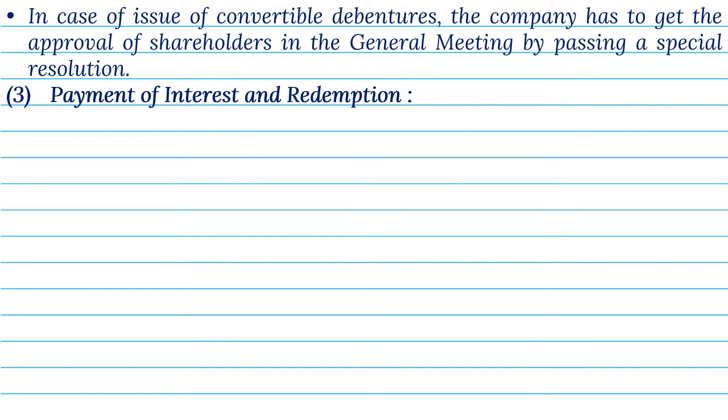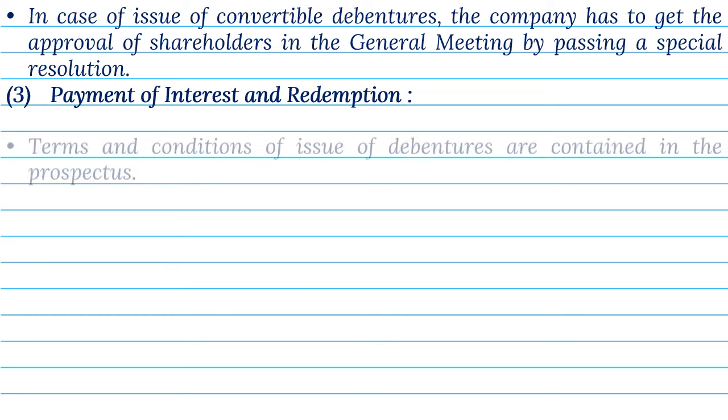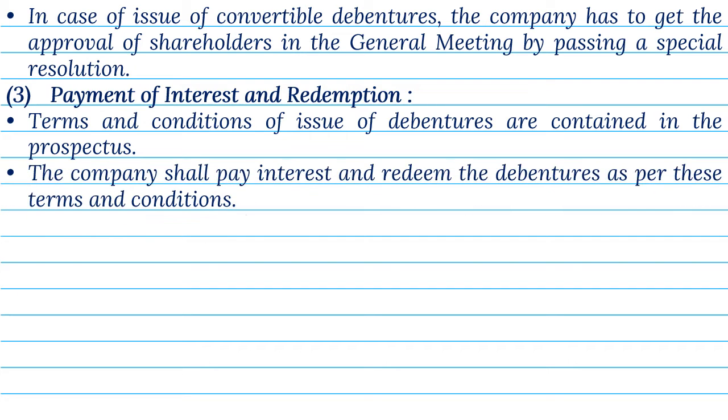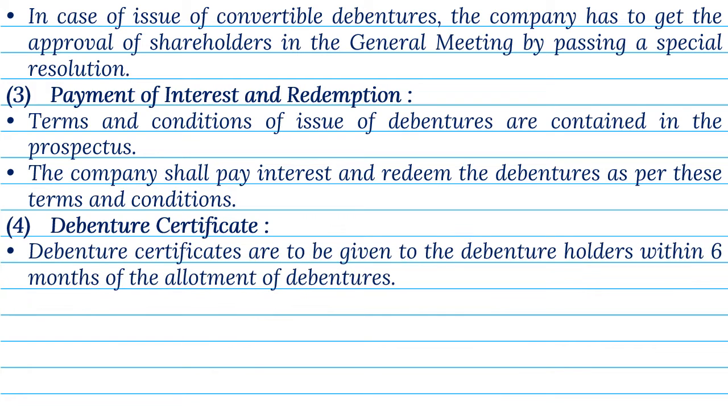3. Payment of interest and redemption. Terms and conditions of issue of debentures are contained in the prospectus. The company shall pay interest and redeem the debentures as per these terms and conditions. 4. Debenture certificate. Debenture certificates are to be given to the debenture holders within 6 months of the allotment of debentures. 5. Create debenture redemption reserve.